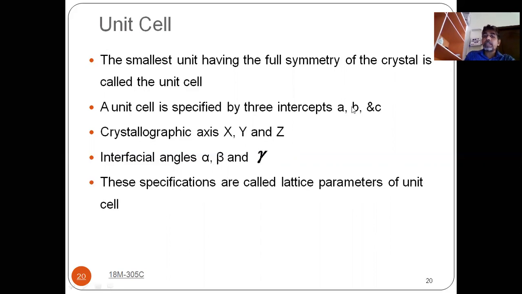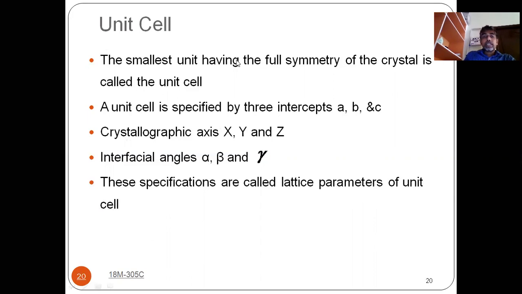So what are the lattice parameters? a, b, c are the three intercepts, and x, y, z are the crystallographic axes, in which direction it is there, and alpha, beta, and gamma are the interfacial angles. So what are the angles between these intercepts? The intercepts, crystallographic axes and interfacial angles are known as lattice parameters.